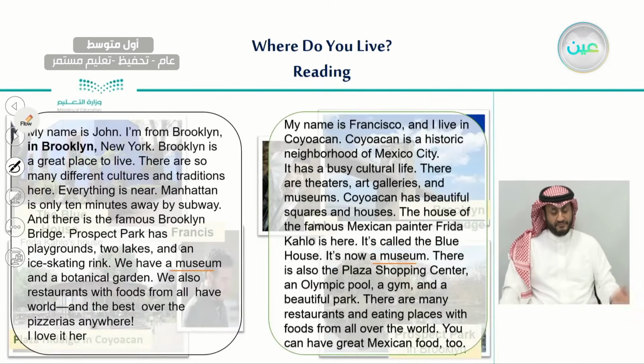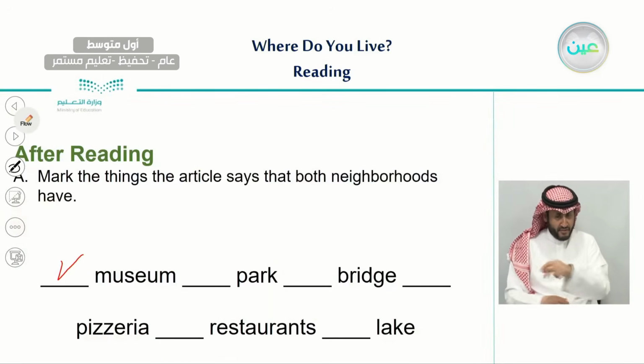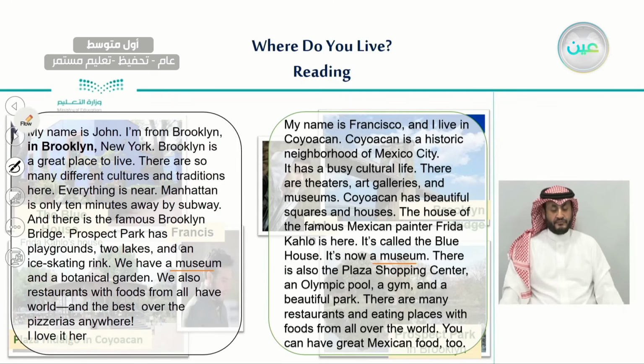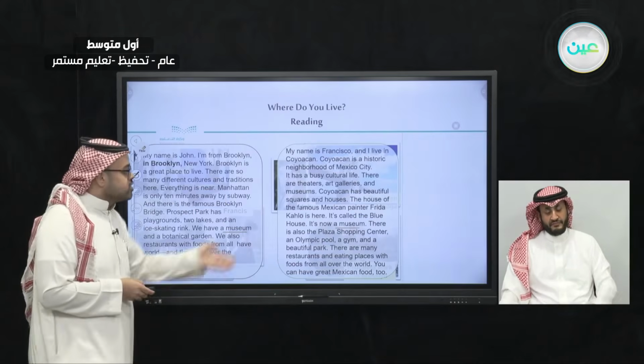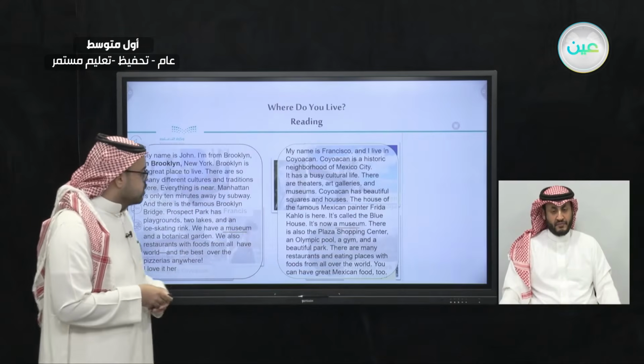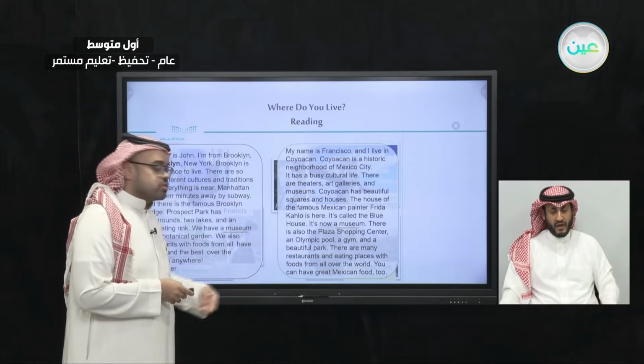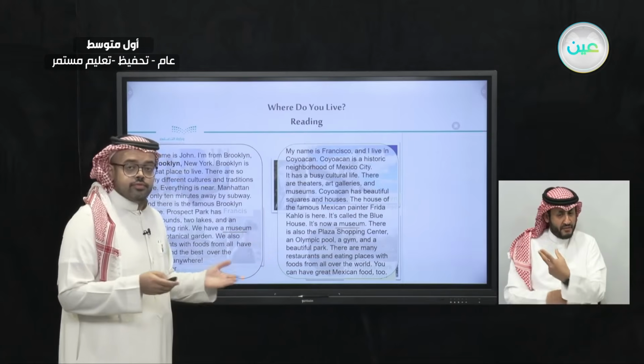Okay, let's move on. What about park? This is the second one. So let's see, John here said that they have a Prospect Park. But what about Francisco? Let's try to have a look at his text. Did he mention anything about park? Very good.